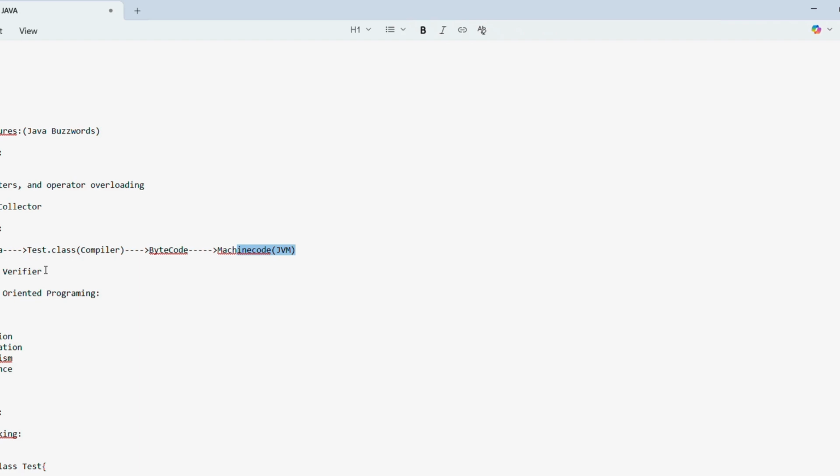The bytecode verifier checks whether the bytecode is valid code and generated by a valid compiler. If the bytecode contains any malware or was not generated by a compiler, JVM immediately rejects it. That's why we can execute Java programs on any machine without harming our system.